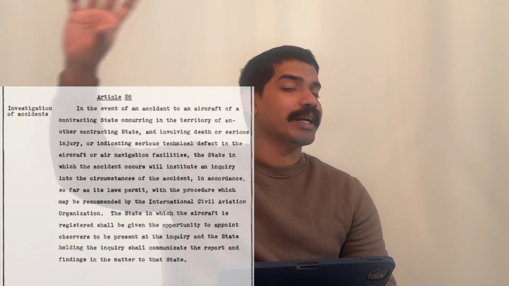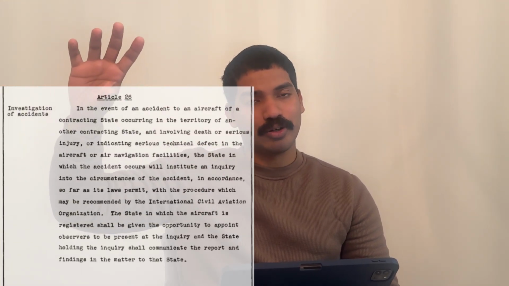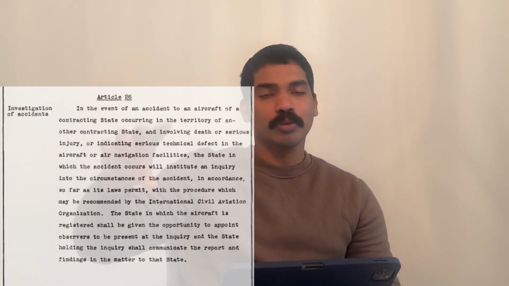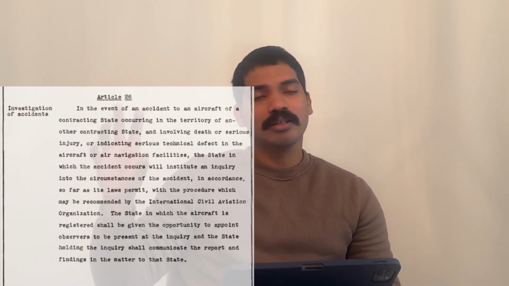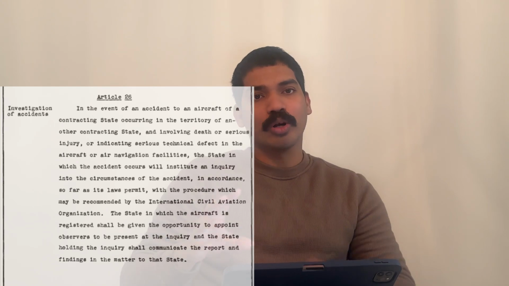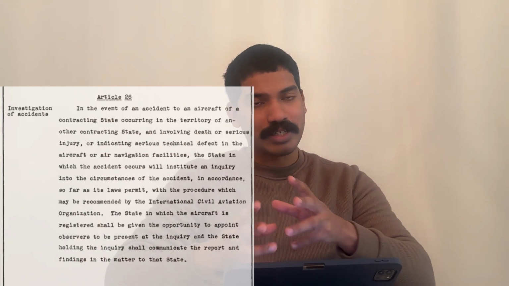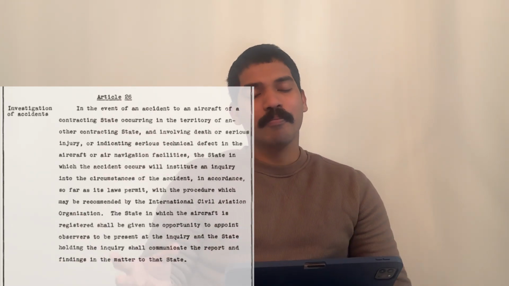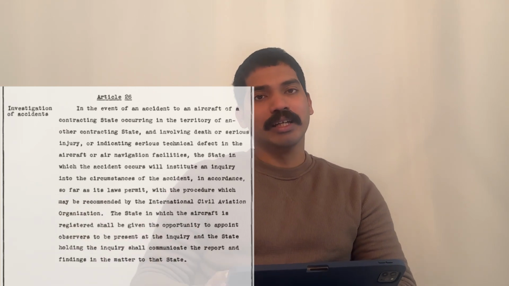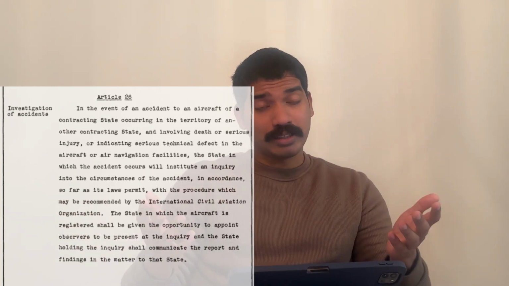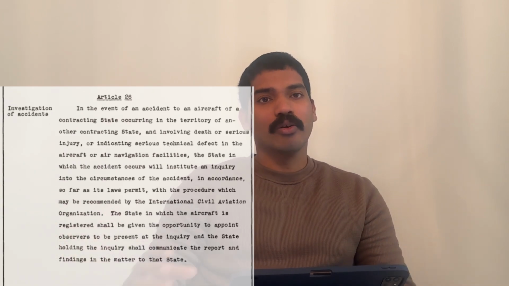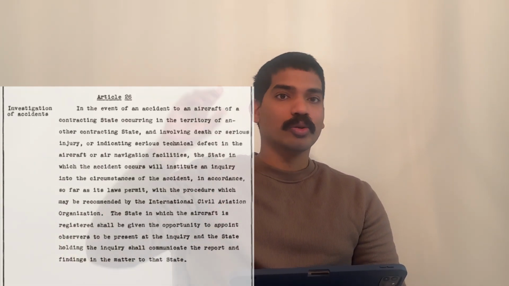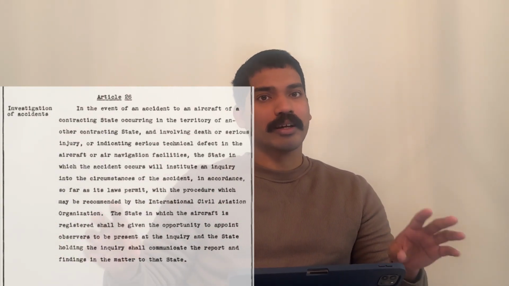Also, the country to which the aircraft belongs is going to send observers to observe how this investigation is going to take place. And finally, India, this is only an example, right? India, where the accident has taken place, will submit a report to the country to which the aircraft belongs.